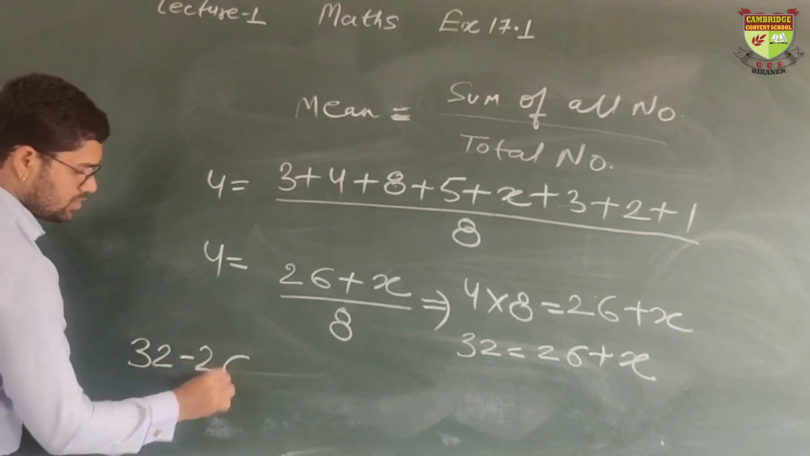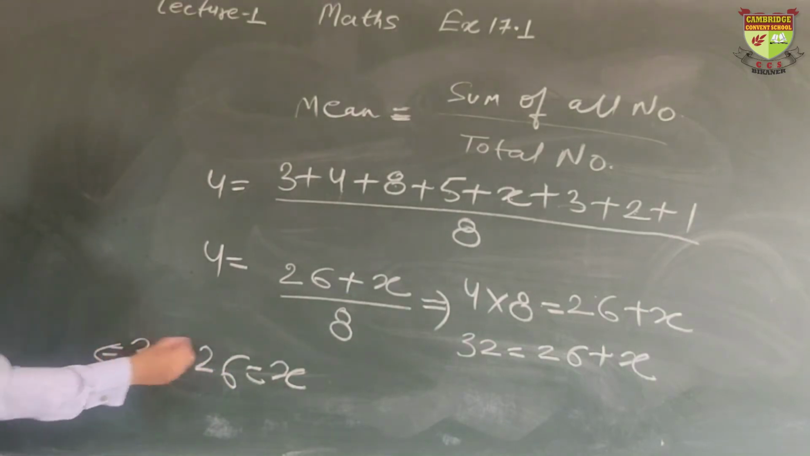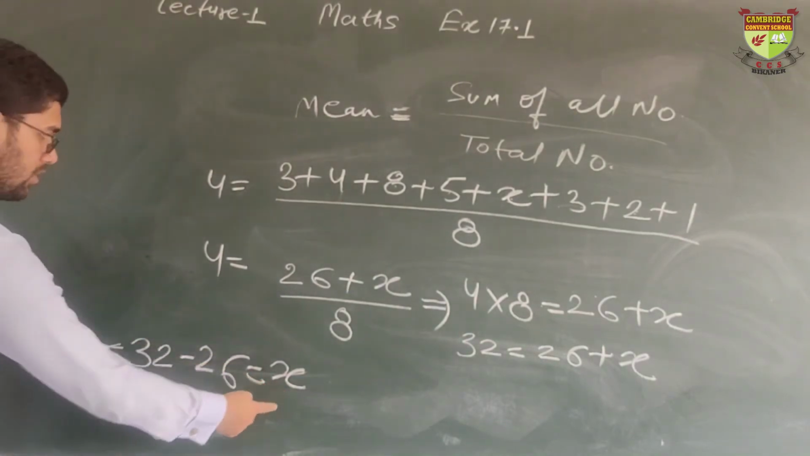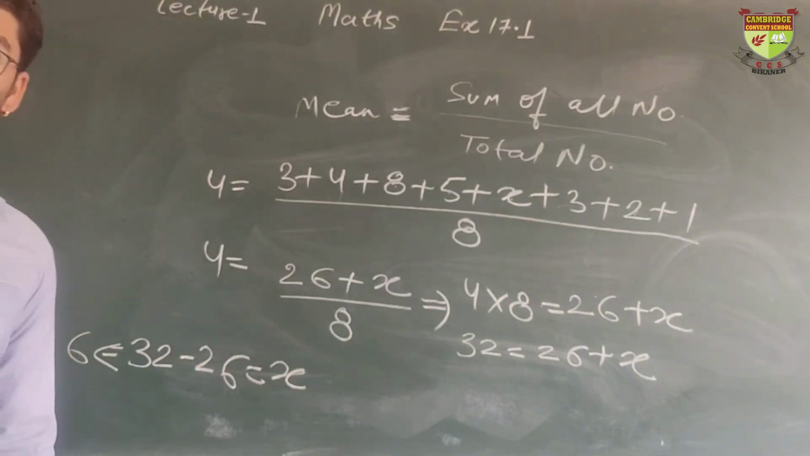32 minus 26 equals x. What is this? This will come when you minus this, 6. So the value of x will be 6. X is 6. This is the answer. I hope you are clear with this.